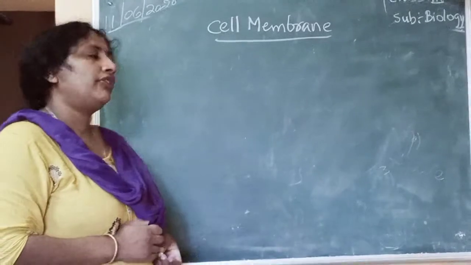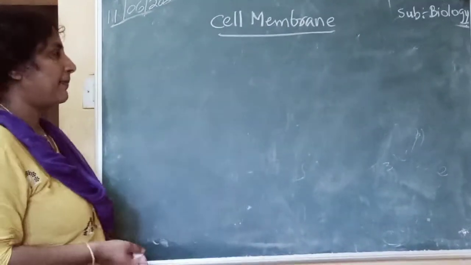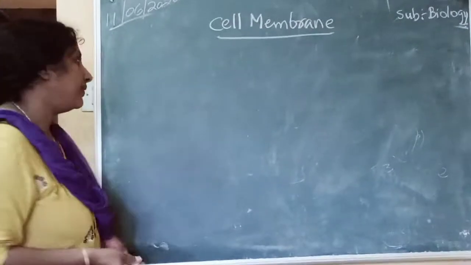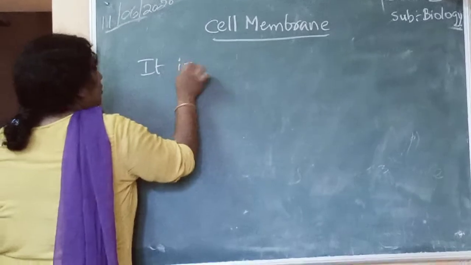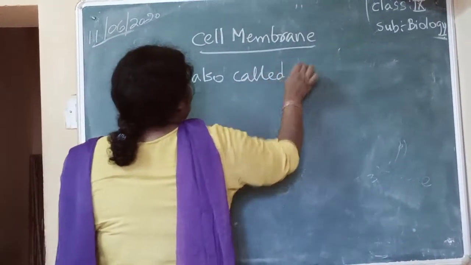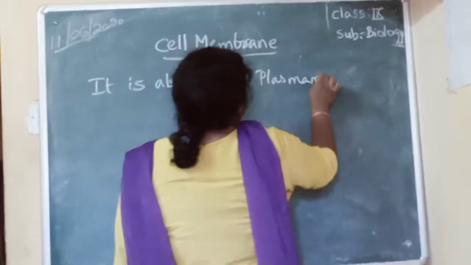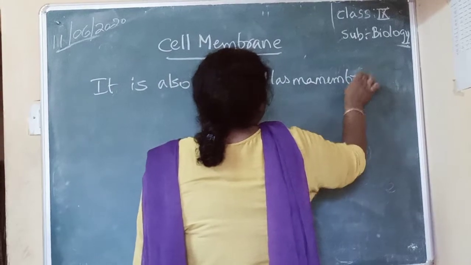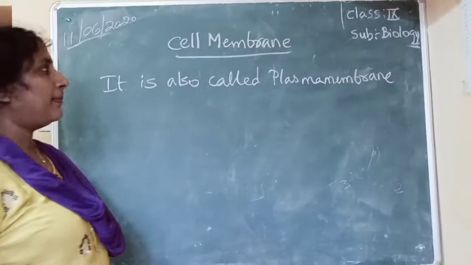Now first we will discuss today about the cell membrane. Cell membrane is also called as plasma membrane. Why is it called plasma membrane?